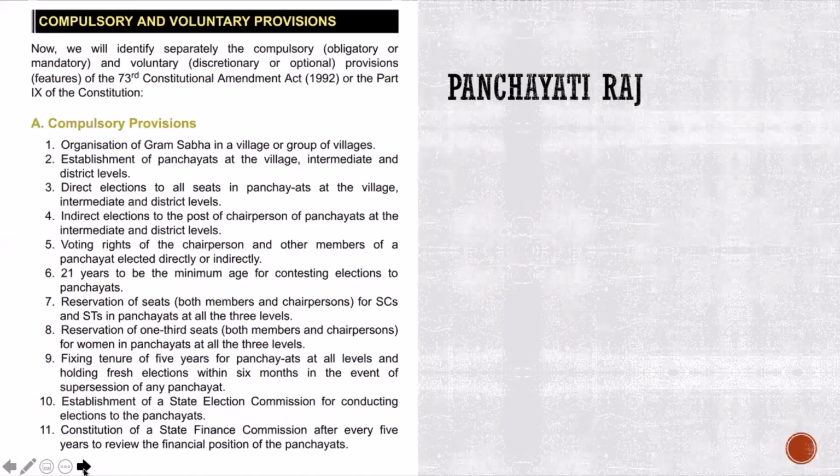We talked about certain provisions that are meant to be compulsory, as in every state should adopt them, and the other ones that are supposed to be voluntary. Now let's take a look at the provisions that are compulsory. Organization of a Gram Sabha in a village or a group of villages, depending upon the size and population. That is mandatory.